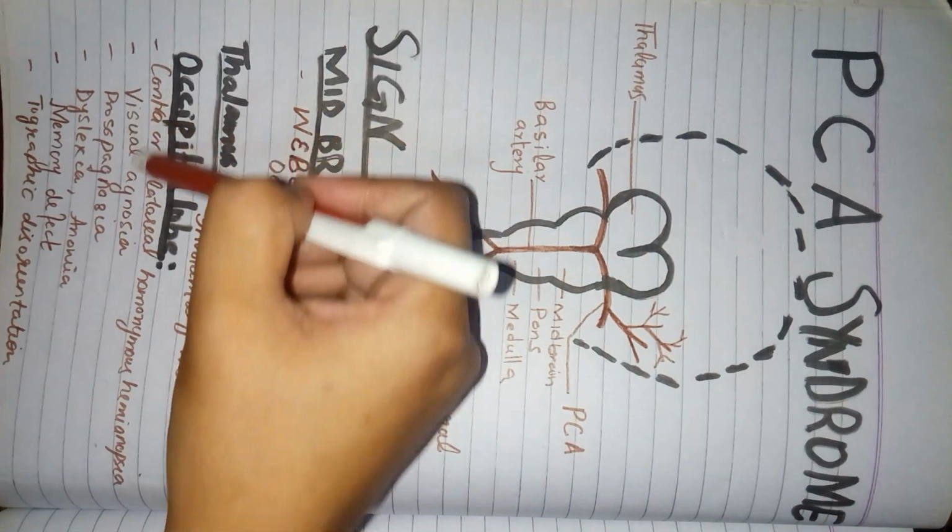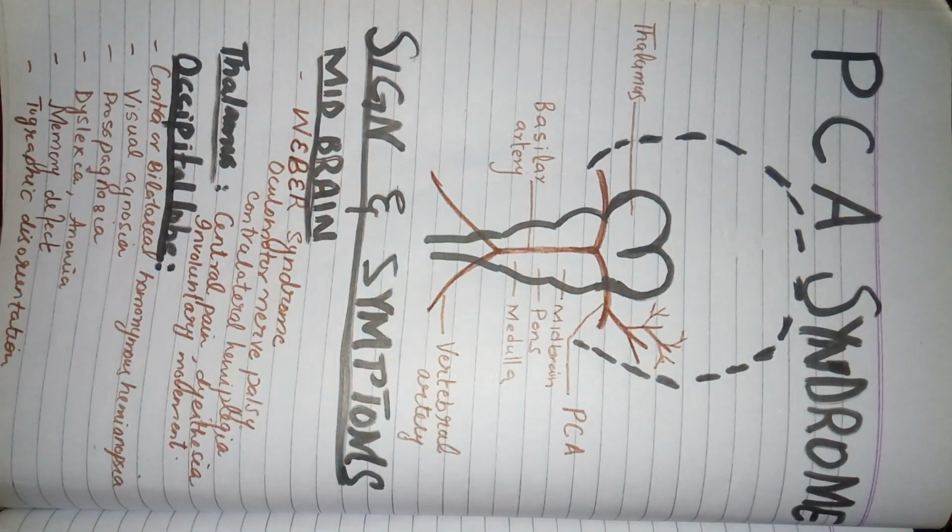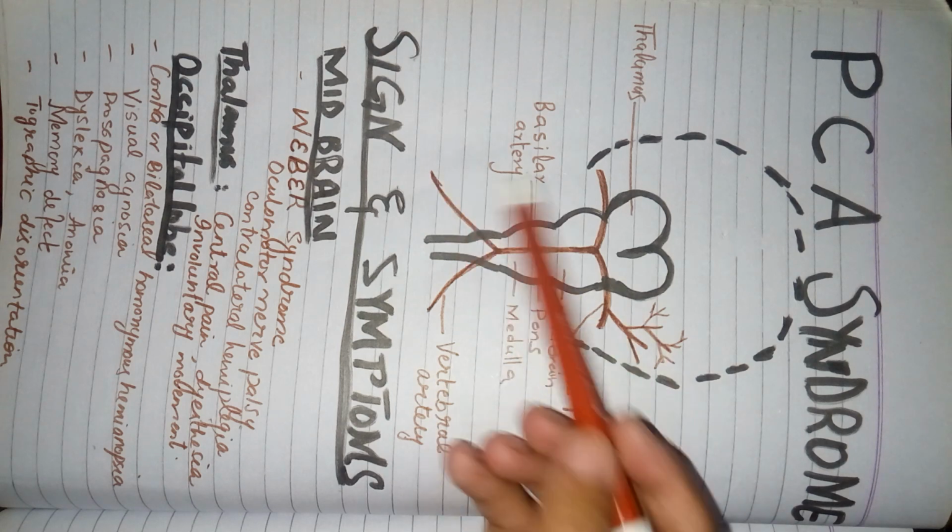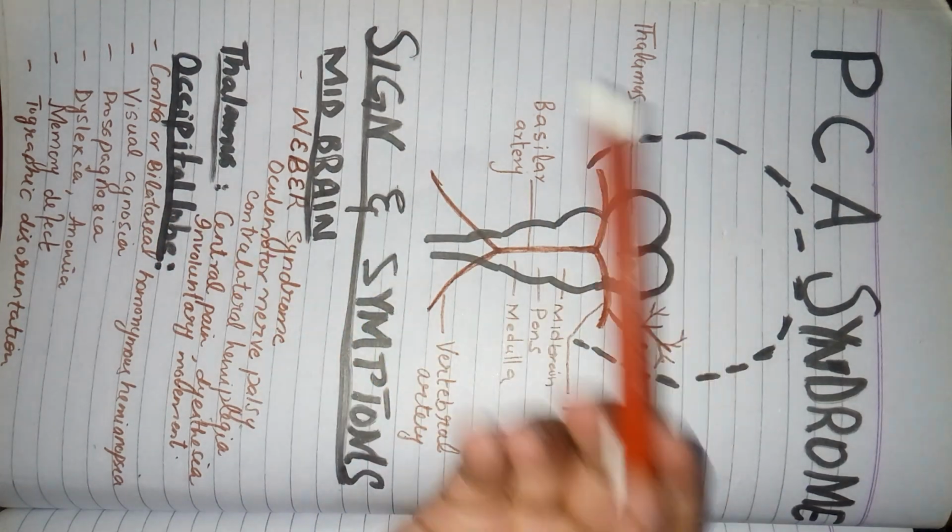There can be visual agnosia. Visual agnosia means that the person won't be able to visually recognize the objects. The person will not be able to visually differentiate, visually recognize among the objects. This will be due to damage again to the occipital lobe.